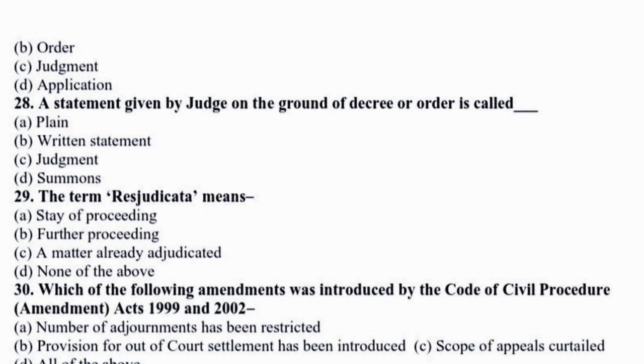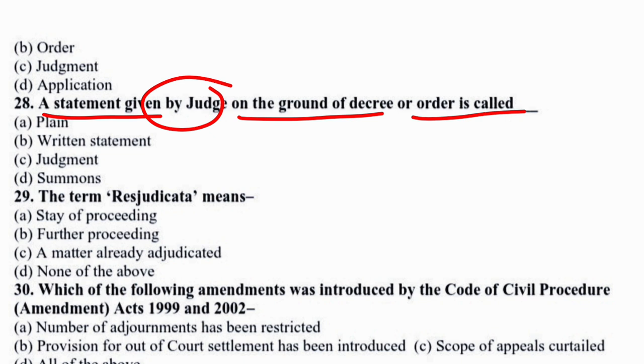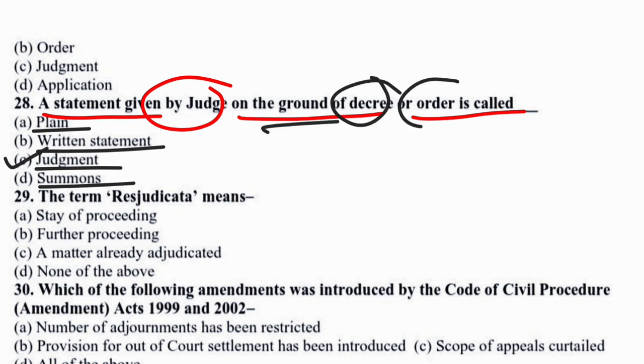Next question is a statement given by the judge on the ground of a decree or an order is called. Options are plaint, written statement, judgment, and summons. In this case, the correct option will be option C. That means a statement given by the judge on the ground of decree or order is called judgment. So option C would be the correct answer. Now to the next question.